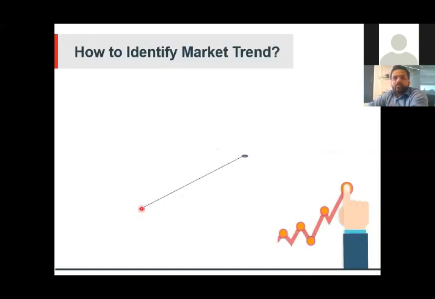more liquidity comes into the market, and then the market goes further up from here. So this is just one point, that liquidity is basically the main factor which drives the market on the higher side.